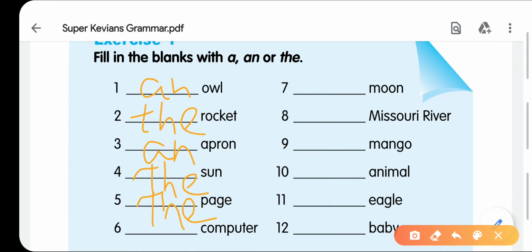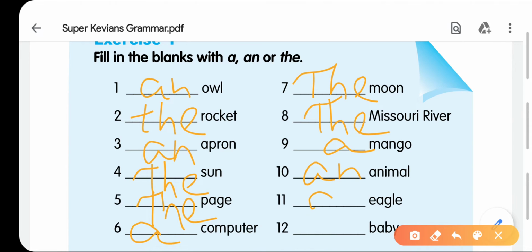Computer. A computer or the computer, it depends upon the type of sentence. Suppose it is a computer, or if you are using your own computer, so here you can use a or the also. Moon. Moon is the only one, so we will use here the moon. Missouri River, it is a single one, there is a name, so we will use here the. Mango, it may be anyone, that's why we will use here a. Animal, any animal, that's why we will use here an.